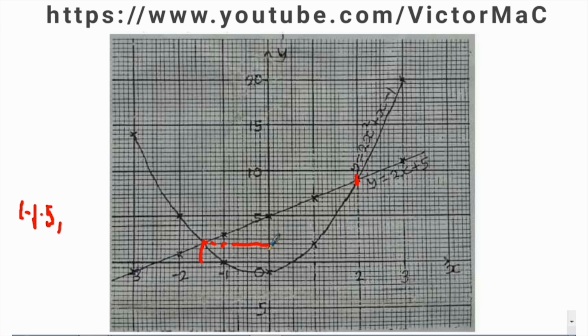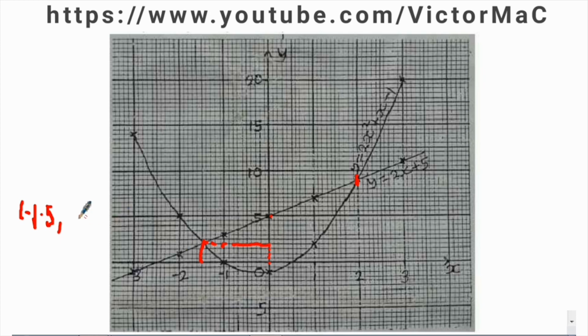The answer is 2.0. Look at between 0 to 5. We have 10 lines. So if you divide that 5 units into 10 places, we're going to have 5 over 10, which is going to give us 0.5. So it means this point is 0.5. The next one is 1.0, addition of 0.5, which is 1.5, and this is going to be 2.0.